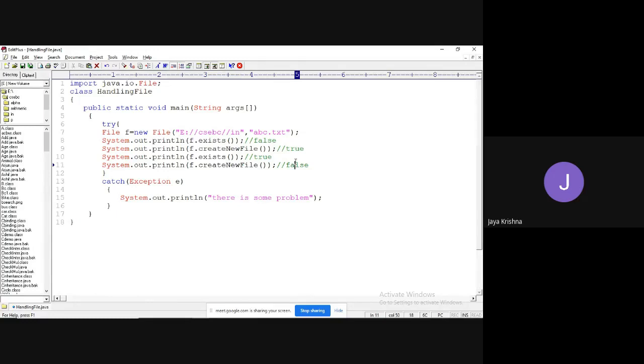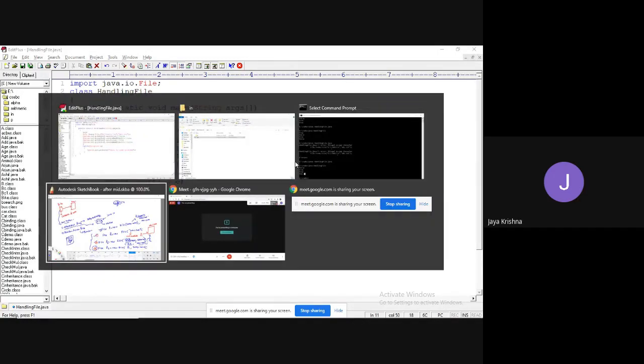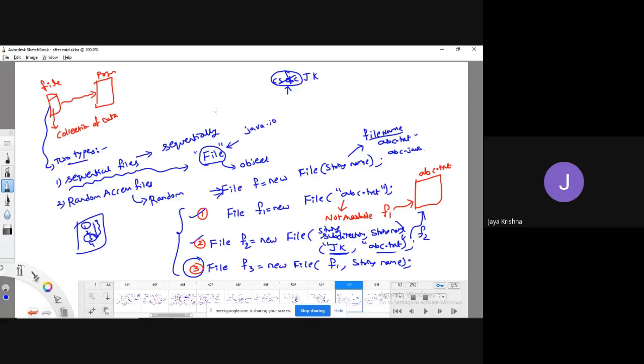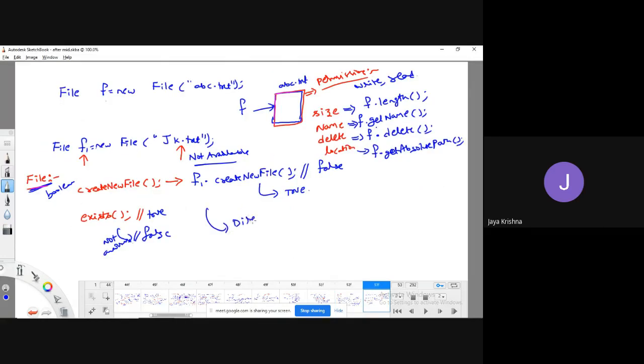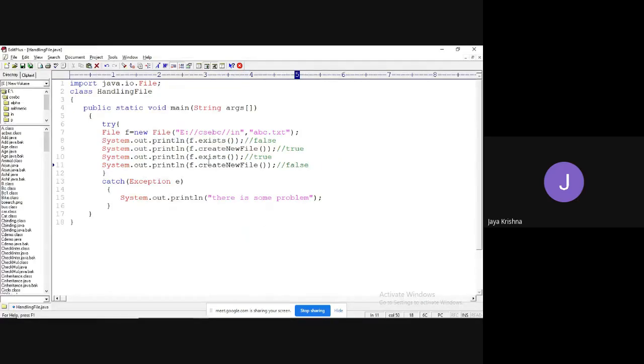Fine. Here I forgot to explain one thing. This File class can also be used to create directories, meaning folders also. Like in normal Windows, through the command prompt, I can create directories, right? What is that command? Make directory. Similarly, here also we have a method. That method name is the mkdir method, which is meant to create a directory. So let me show how to create a directory now.